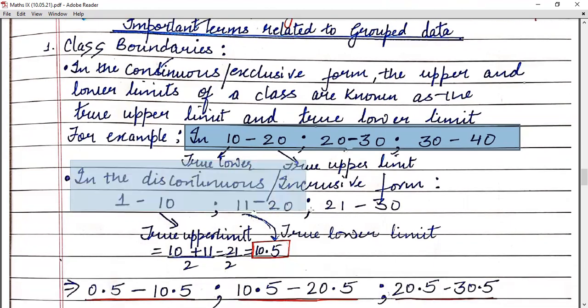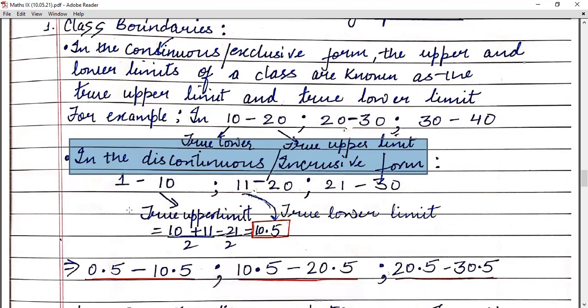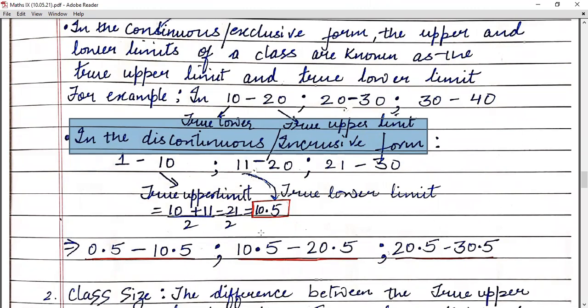Now, in discontinuous form, which is the inclusive form, you have to calculate the true upper limit and true lower limit. For example, 1 to 10, 11 to 20, 21 to 30. Children, here you have to calculate the true upper limit and true lower limit. It means first you have to convert this into continuous form. I repeat, first you have to convert your discontinuous form into continuous form.